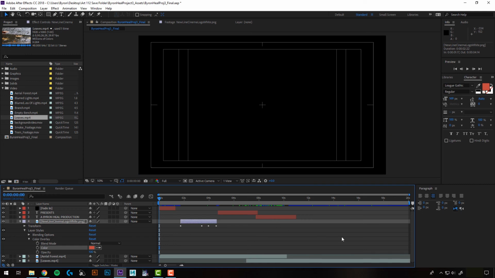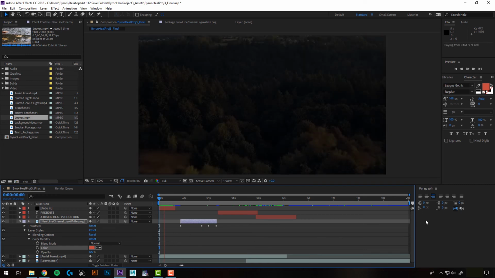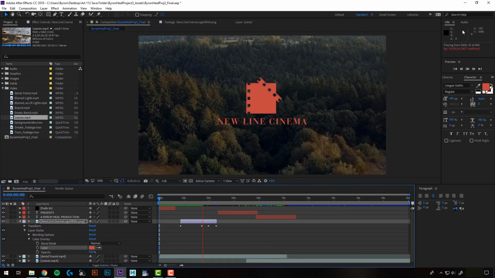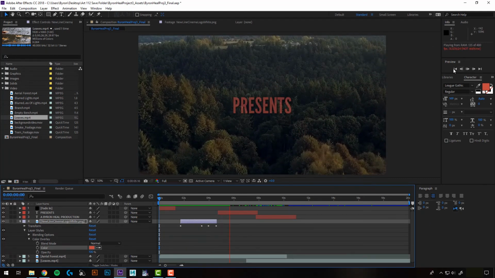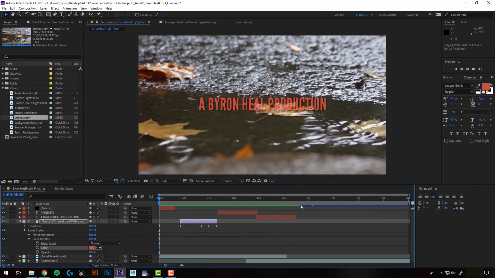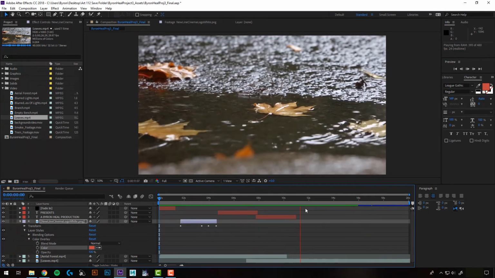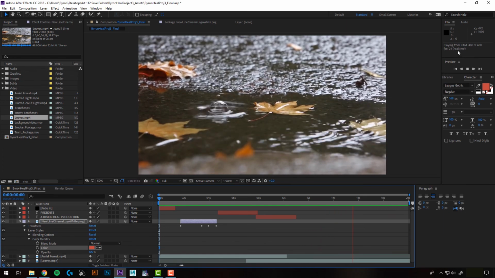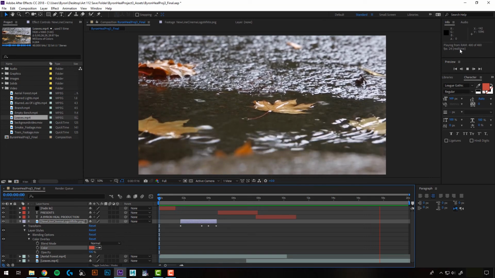Alright, let's just play through that one more time and see how it looks. So you could see right up here in the corner, right above our playback panel, it says not real time. So it's going to play through once and load, and then it should start playing real time, which it is right now. So if you see that up there, just know that it's not playing in real time. And you'll notice if it's all jittery and slow.